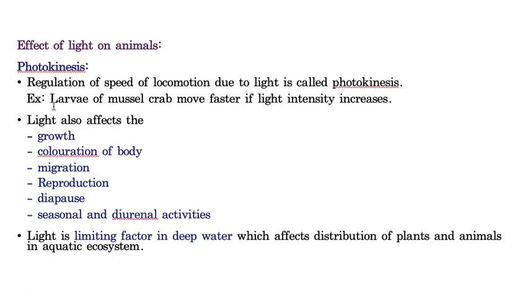An example also, larvae of mussel crab move faster in light intensity. If the light intensity increases, that is more light, they show more movement. So the regulation of the speed of locomotion due to light is called photokinesis. An example I have clearly mentioned here. In animals, light also affects growth and coloration of the body. As I already told you, light greatly affects the coloration of the body. If you roam outside for a longer time, obviously your skin color turns dark.